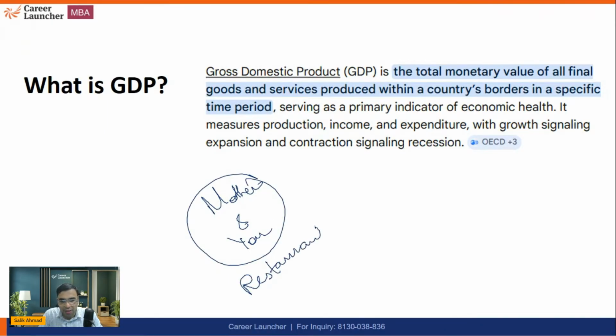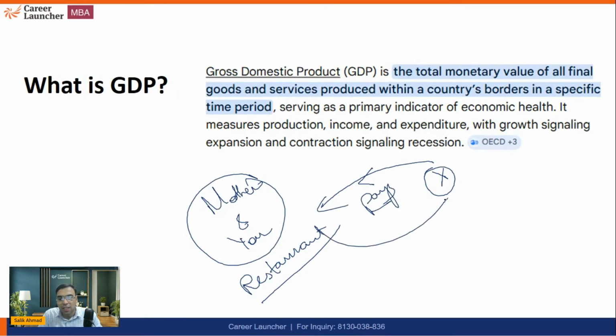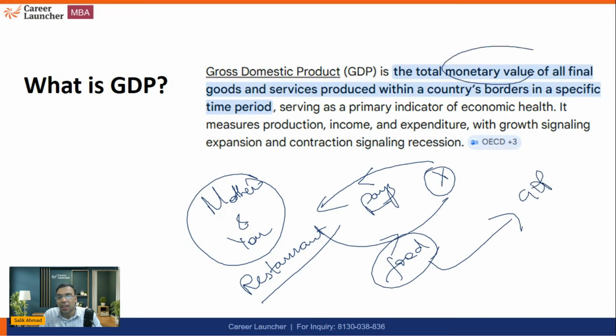And the same food, some customer comes and takes the food and pays you. In that case, the same food will be considered as part of GDP, because now there is a monetary transaction, and that's why you should know about this.